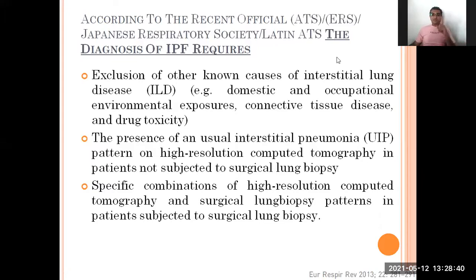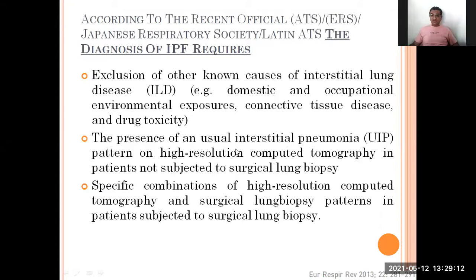What is IPF? The first thing is there should not be any domestic or occupational lung disease or any connective tissue disorders like rheumatic disease, rheumatic fever, vasospasm like Raynaud's disease, and so many different things. There will not be any cause behind the lung fibrosis. The first thing is this.